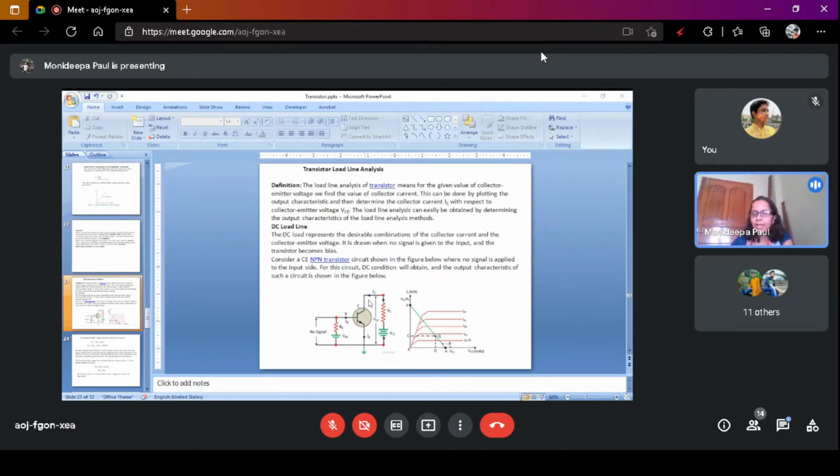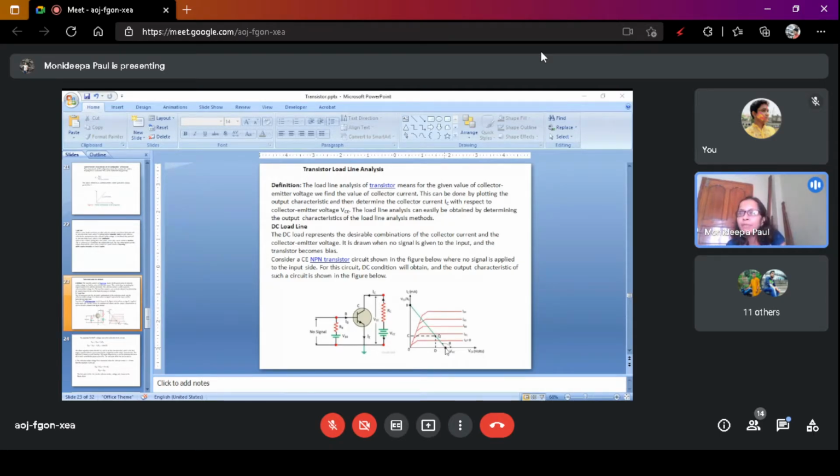This is the common emitter configuration. Bias voltage is there. This is the output characteristics of the common emitter configuration. The x-axis denotes the collector emitter voltage and the y-axis denotes the output current, that is the collector current. First we consider the DC load line. The point at which we get the maximum collector current is the saturation point. The point at which we get the maximum collector emitter voltage is the cutoff point. If we join these two points, this line is known as the load line.